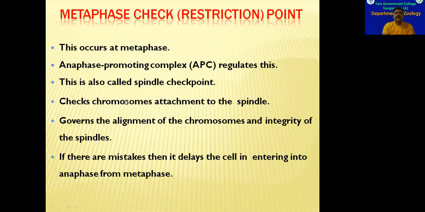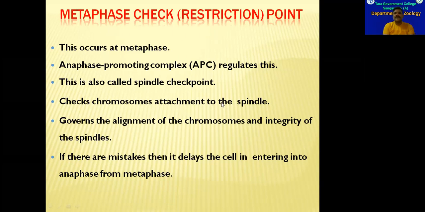telophase. So here, this anaphase promoting complex checks whether the chromosomes are attached to the spindle fibers correctly or not. In the previous classes, we have seen that during mitosis, each chromosome will be attached to two opposite spindle fibers. But in meiosis one, each chromosome will be attached to only one spindle fiber. In the pair, one chromosome will be attached to one centriole. The other chromosome of the same pair will attach to the opposite centriole. So this is the proper attachment of chromosomes in the respective mitosis and meiosis phases.